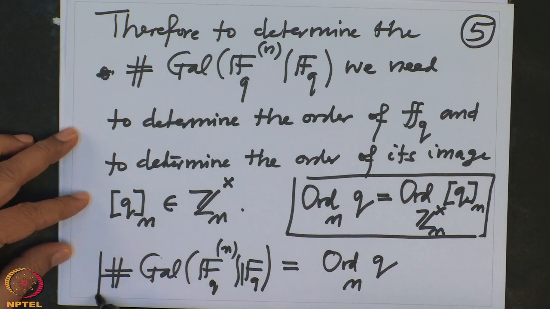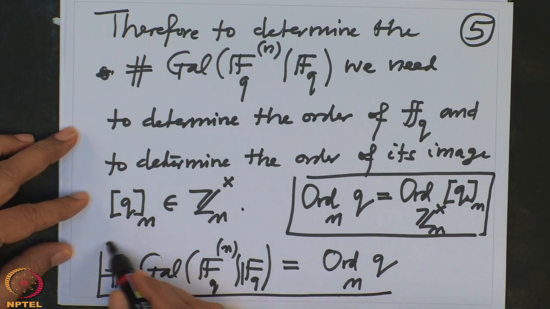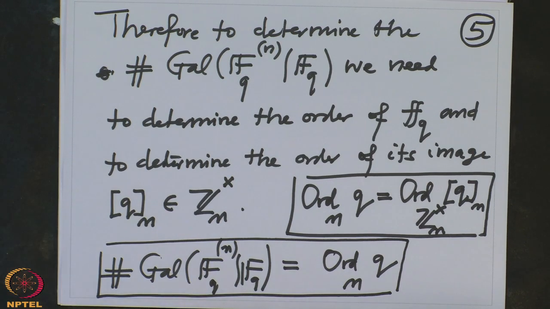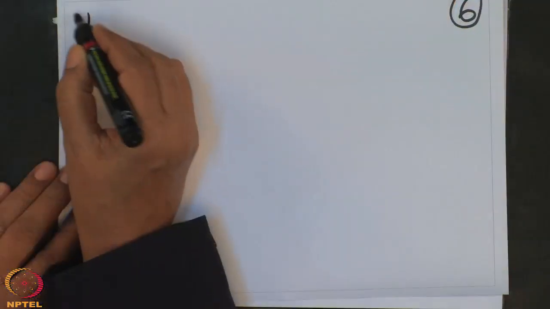So this is what we proved. So let me write this as a theorem. I will summarize in the theorem. So theorem, what we proved is the following.